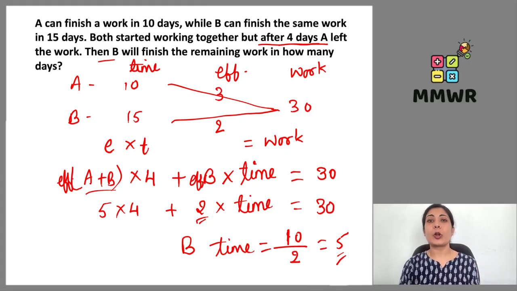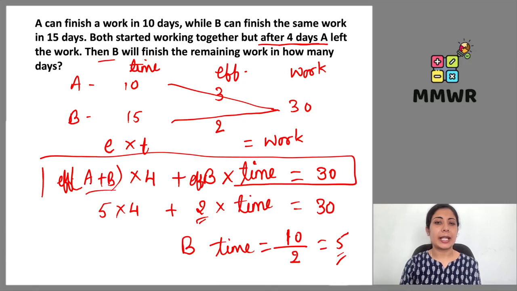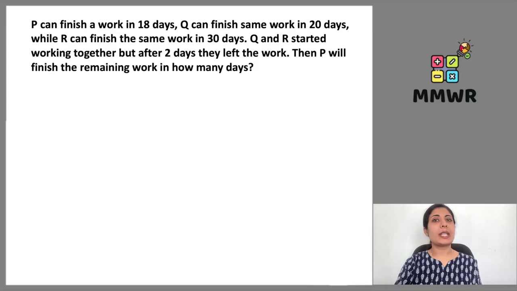If we try to do this problem with the basic method, finding the efficiency by taking the reciprocal of the number of days given, like 1 by 10 is the efficiency for A and 1 by 15 for B, that will be a lot of time taking, right? And it will be confusing also. So better we understand it this way only. It is really very important to create the timeline, that exactly how we have to move ahead. This gives us the idea about the problem. I hope it's easy to understand. Let us move to the next example.